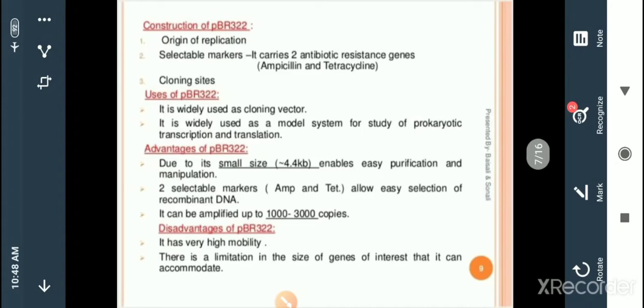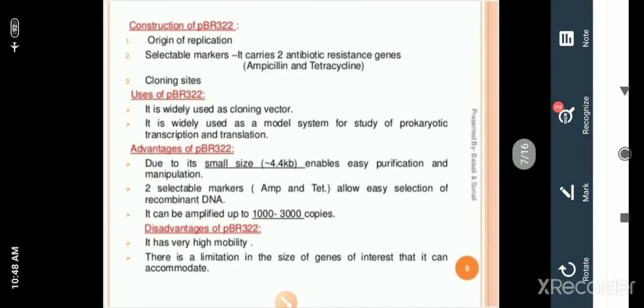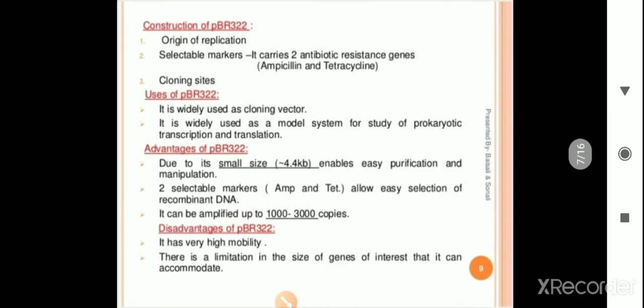And then what are the uses of pBR322? What is the main function of using a vector in DNA technology? Behind all this, the one and only important aim is cloning, to produce many copies of similar characteristics in the next generation. It is widely used as a cloning vector. It is widely used as a model system for the study of prokaryotic transcription and translation.